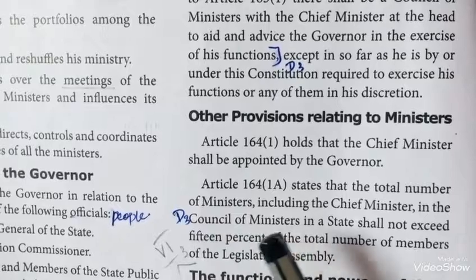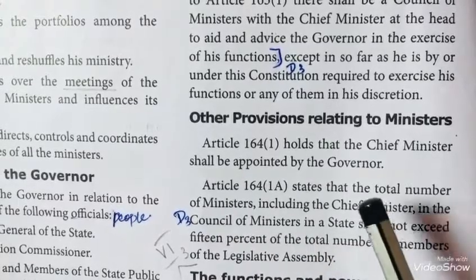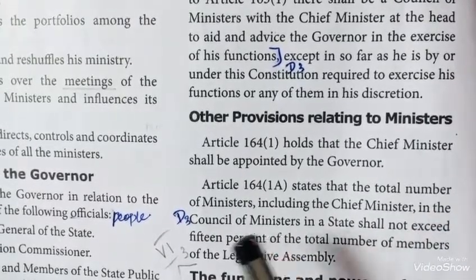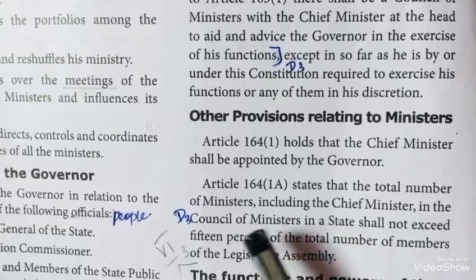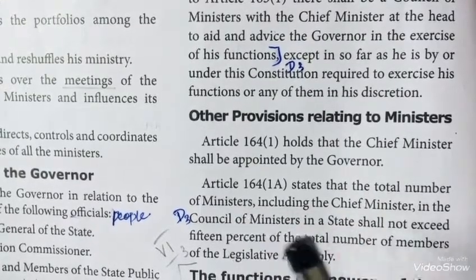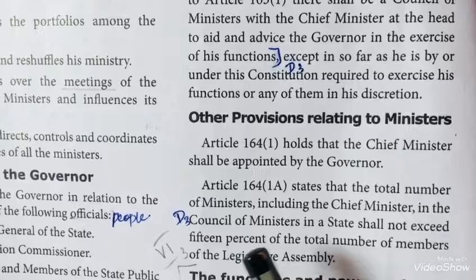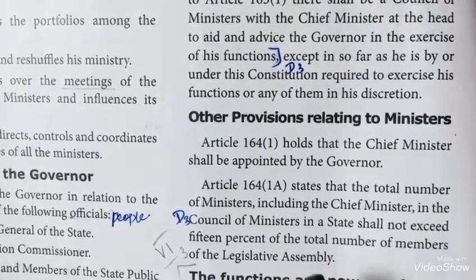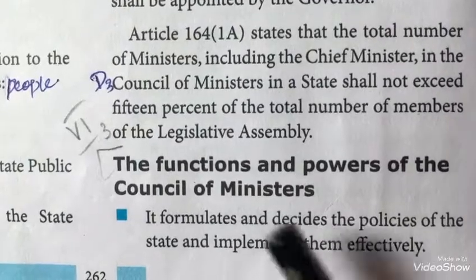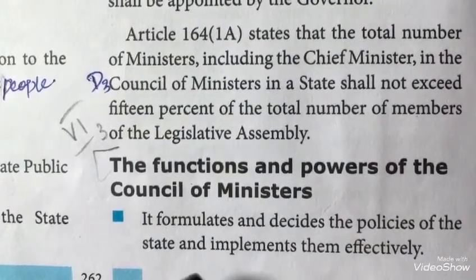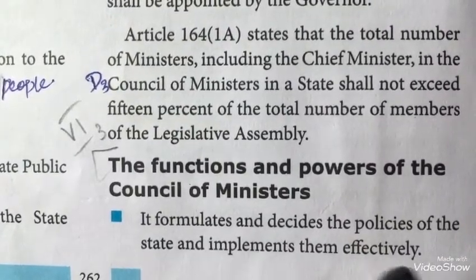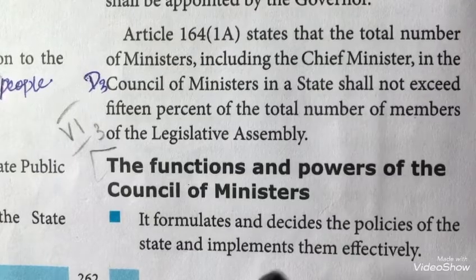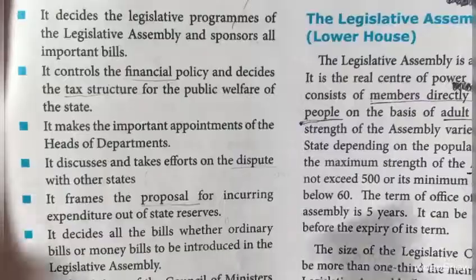So, the Council of Ministers, including the Chief Minister. He is also one member of the Council of Ministers. So, the total number of ministers shall not exceed 15% of the total number of members in the Legislative Assembly. The functions and powers of the Council of Ministers: it formulates and decides the policies of the state and implements them effectively.